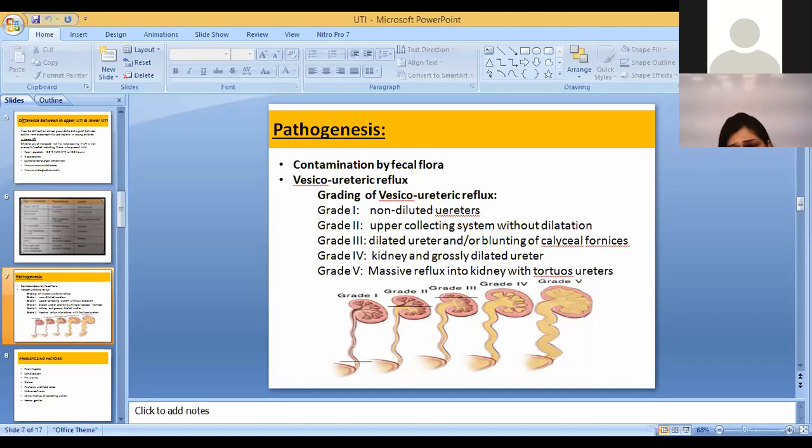When we talk about vesico-ureteric reflux, it is a structural issue in the kidney where there is reflux of urine from the bladder to the urethra.